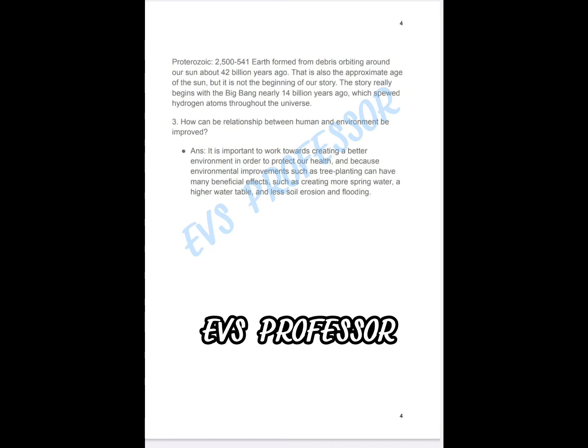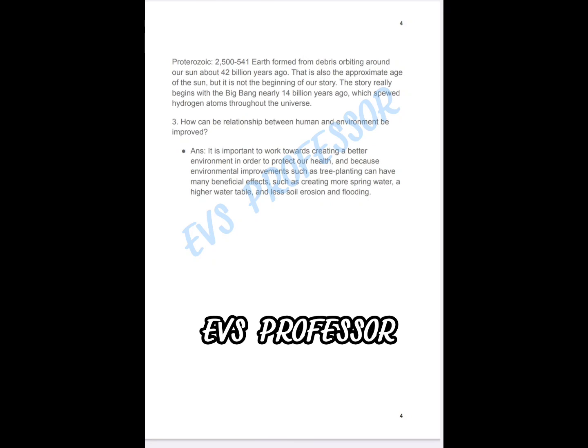Archean, 4000 to 2500. Proterozoic, 2500 to 541. Earth formed from debris orbiting around our Sun about 4.2 billion years ago. That is also the approximate age of the Sun, but it is not the beginning of our story. The story really begins with the Big Bang nearly 14 billion years ago, which spewed hydrogen atoms throughout the universe.